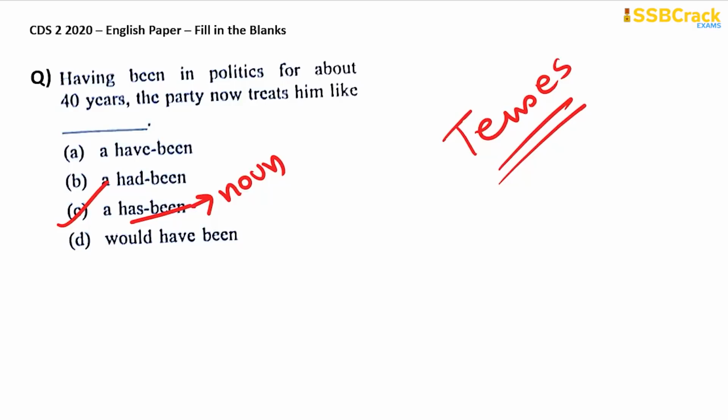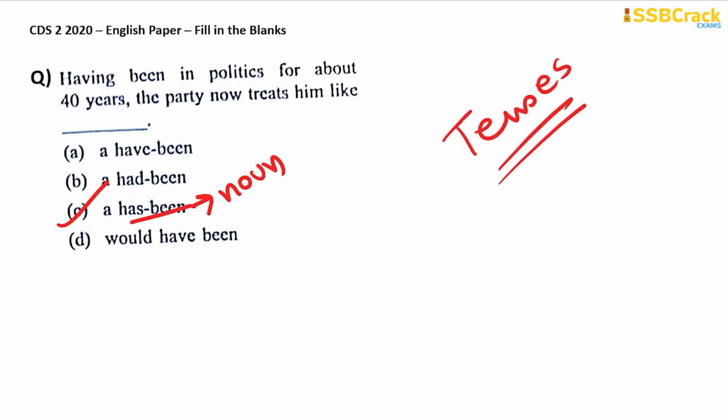A political has been. So this is basically a very important and a very formal term to say someone is a political has been, simply because he has been in politics for a very long period of time, so long that the party, or the people in the political party, have now considered this person to be a useless person, a person who is outmoded and no longer of any significance for the political party.